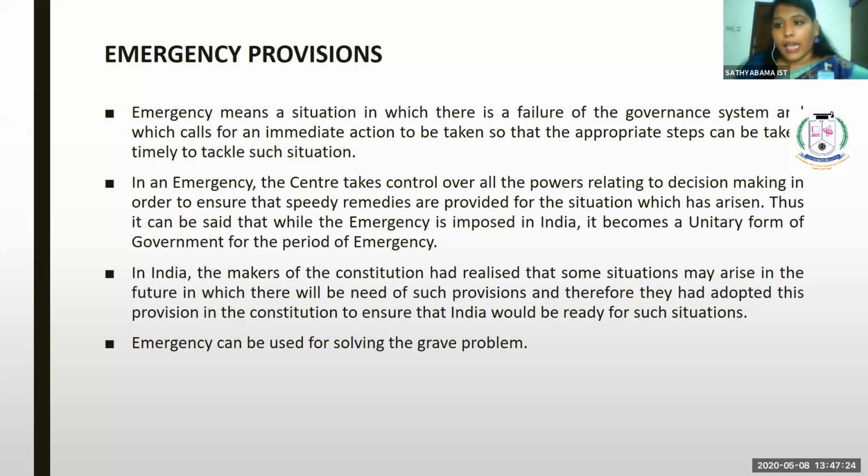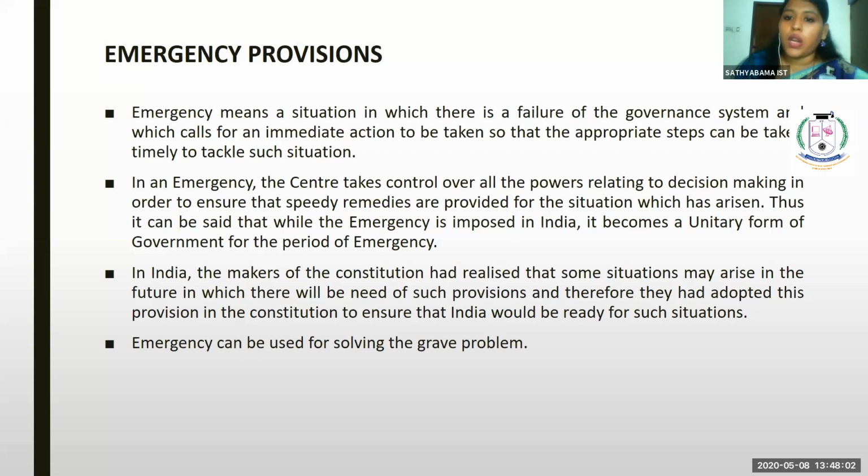Okay. So in order to tackle the situation, you can take COVID-19 as an example. In order to tackle the situation, we are under 144. What situation is the government going to tackle? The thing is that you can stop the spreading of the disease. So this is the step. These are all the steps that will be taken by the government in order to fight against any threat to the country. So they can take any timely decision in order to tackle the situation.